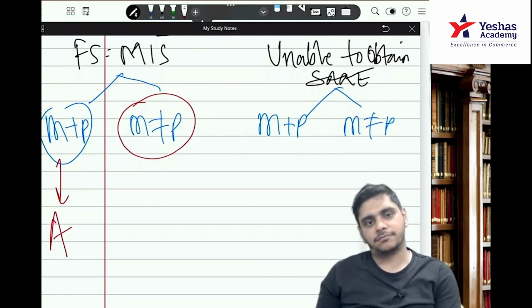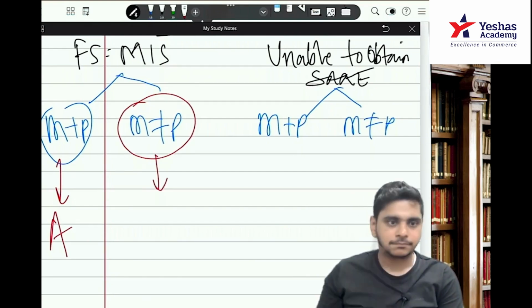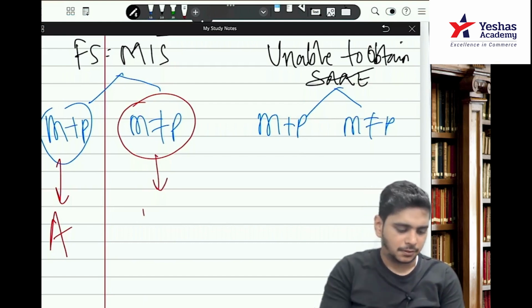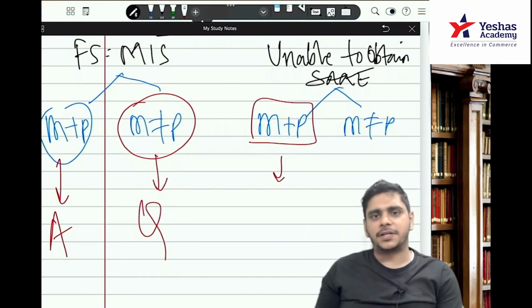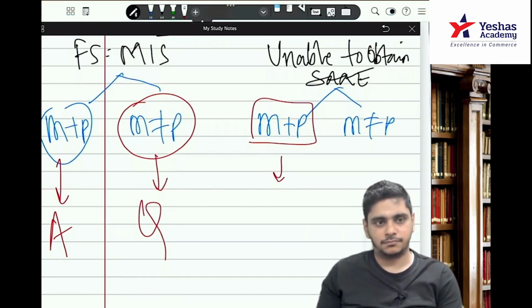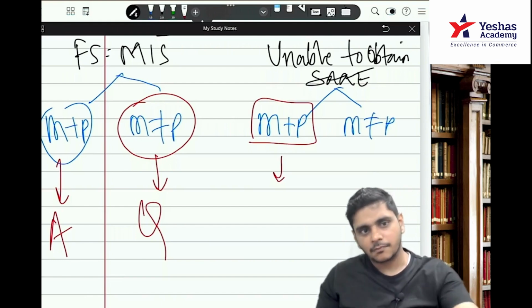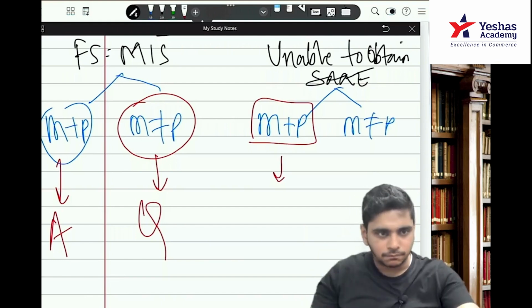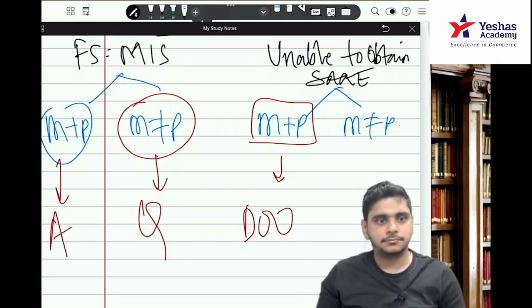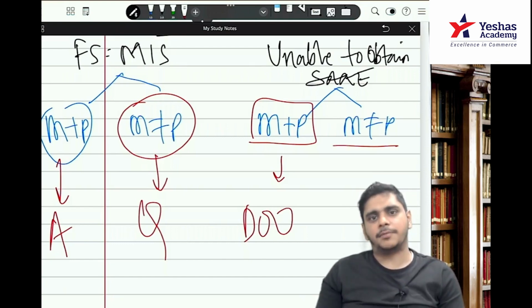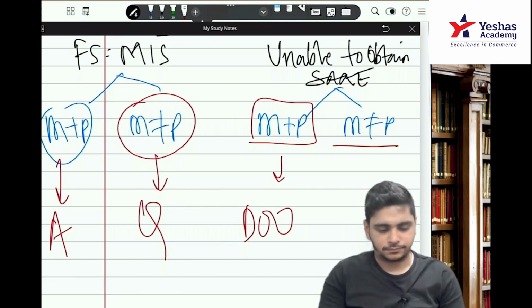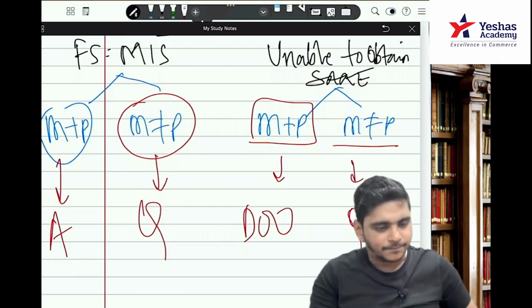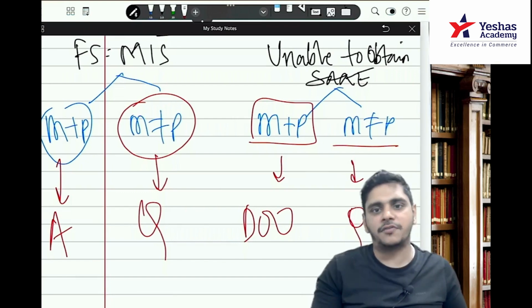Material but not pervasive: qualified. Unable to obtain SAE, material and pervasive: disclaimer. Prerna is wrong, Ashik is wrong. Material but not pervasive: qualified. Correct? Remember this will be used only when we modify the opinion.